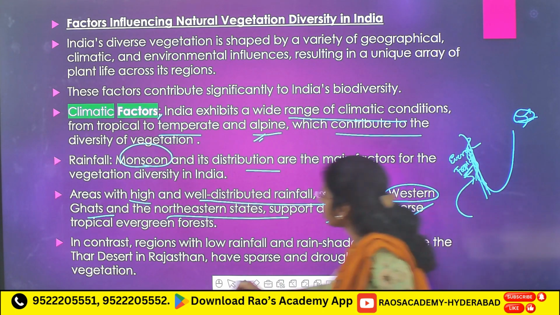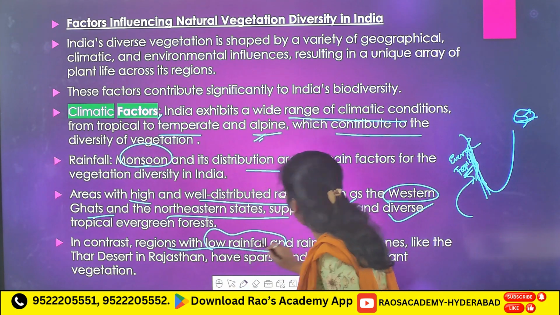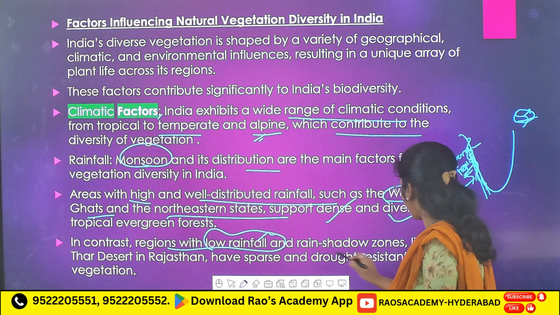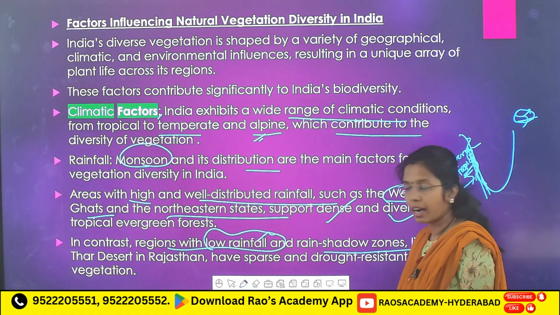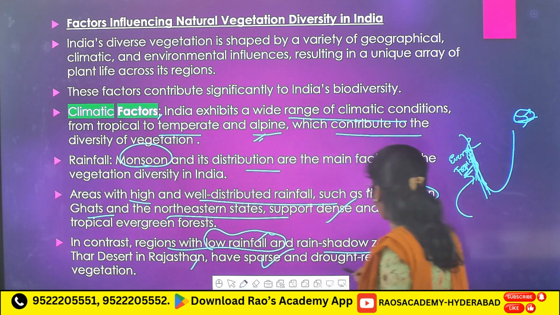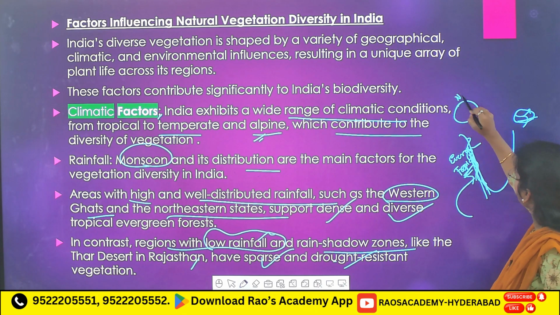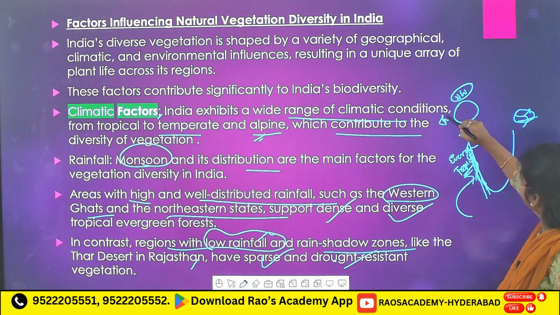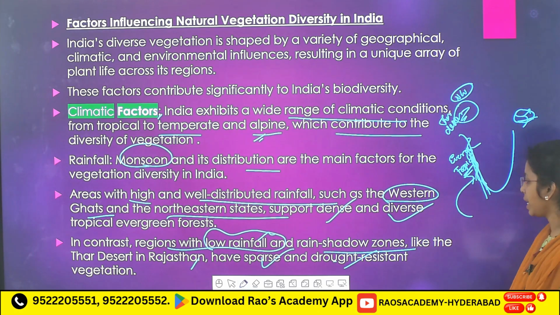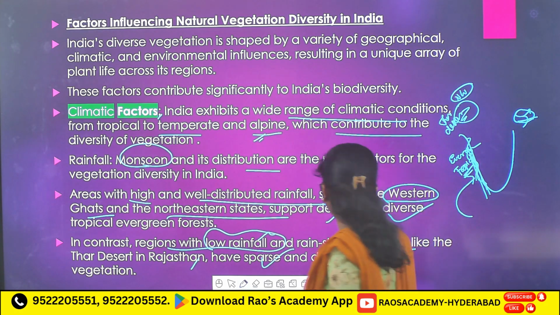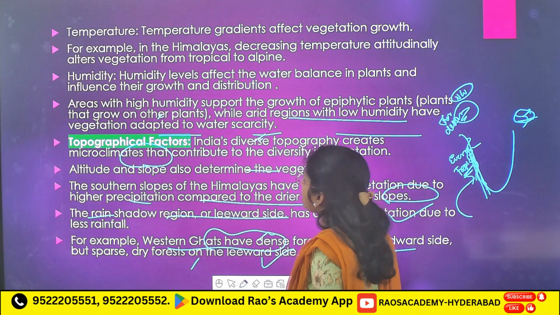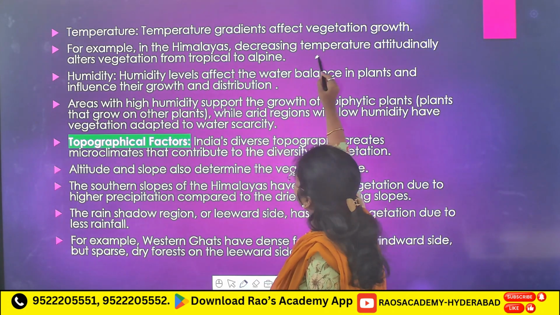Now, in contrast, regions with low rainfall and rain shadow zones like the Thar desert in Rajasthan have sparse, drought resistant vegetation. If you take the northwest side, the Thar desert, there you will see drought resistant vegetation. Next, temperature we have seen.